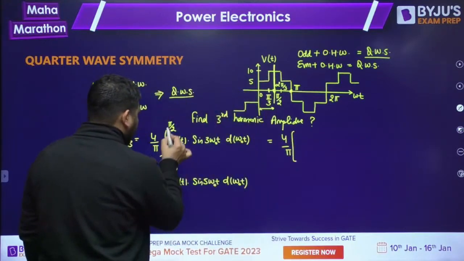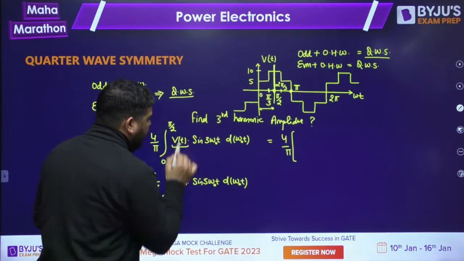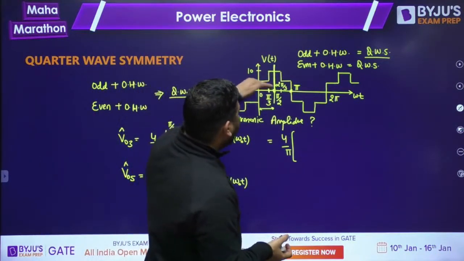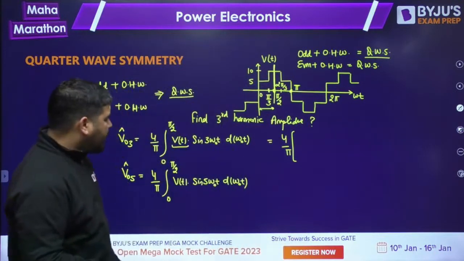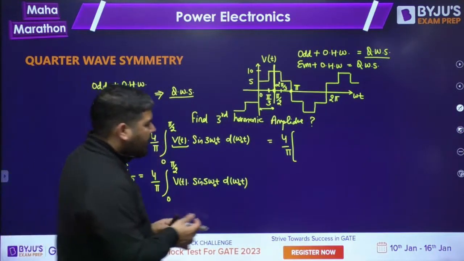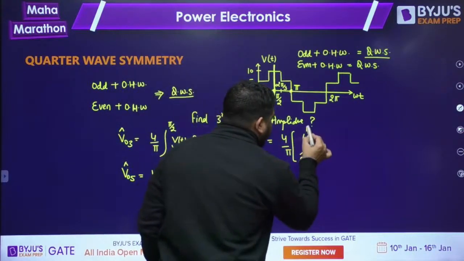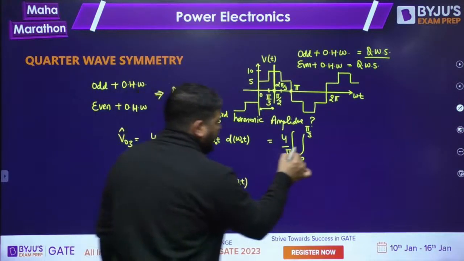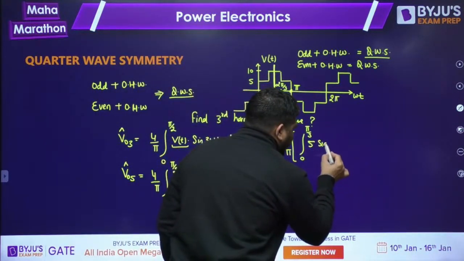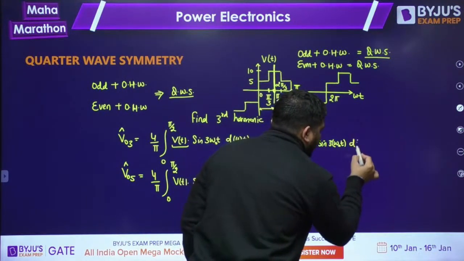Now in 0 to pi by 2, this voltage is changing. From 0 to pi by 3 it is 5 and from pi by 3 to pi by 2 it is 10. So what you can do is break this integration from 0 to pi by 3. From 0 to pi by 3, this Vt is 5, so you can write 5 sine of 3 omega naught t d omega naught t.